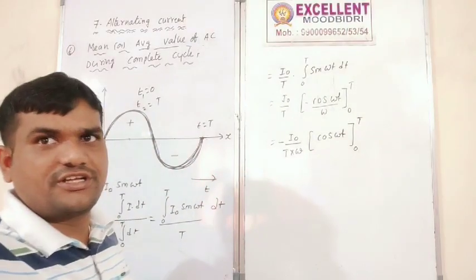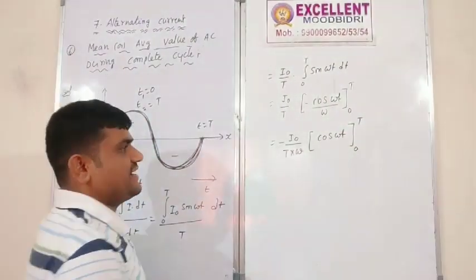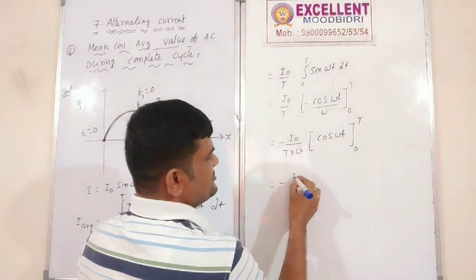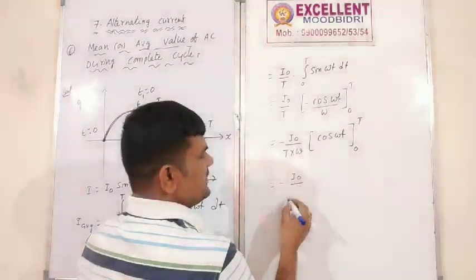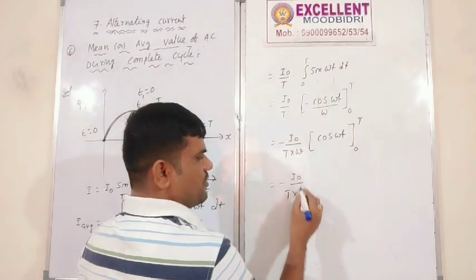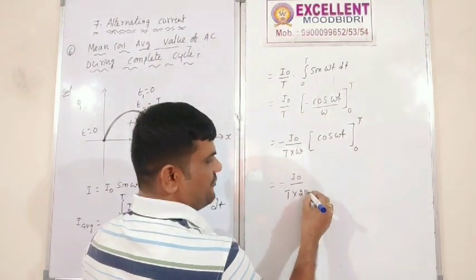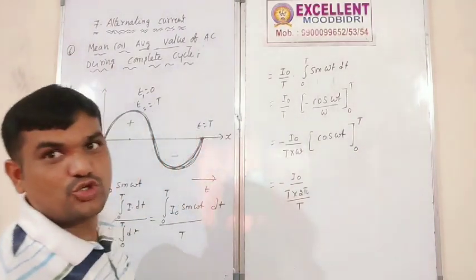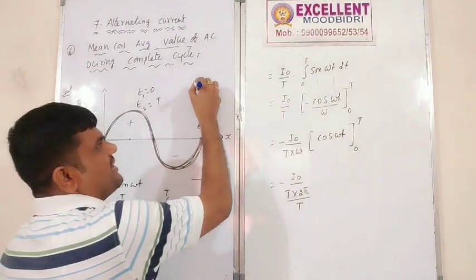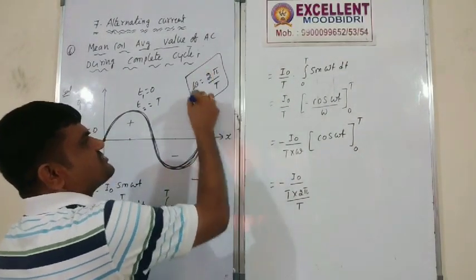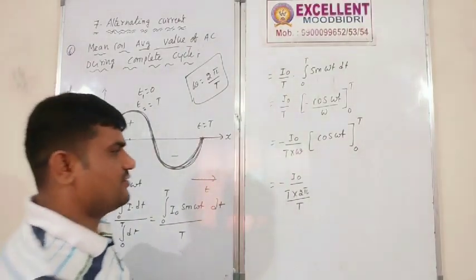Now substitute the upper and lower limits there. Minus I naught by t, and the omega value you know already. What is omega? Angular frequency, or angular velocity, which is 2 pi by t. Omega is equal to 2 pi by t. Remember, these are all basic formulas.